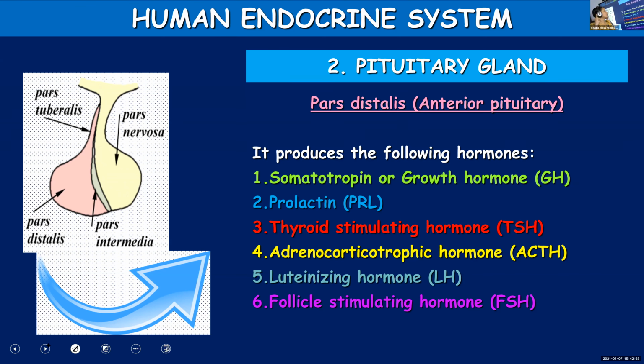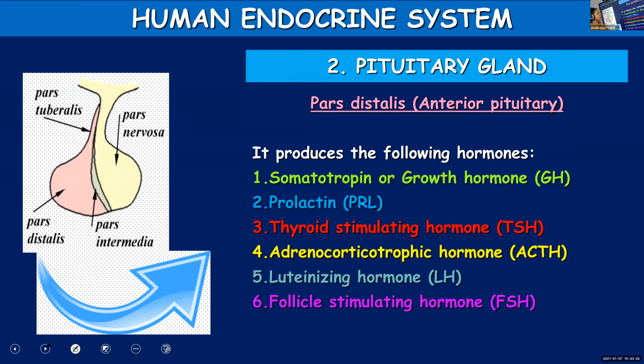Once again, somatotropin or growth hormone, you abbreviate it as GH. Prolactin, PRL, thyroid stimulating hormone, TSH, adrenocorticotropic hormone, ACTH, luteinizing hormone, LH, follicle stimulating hormone, FSH.